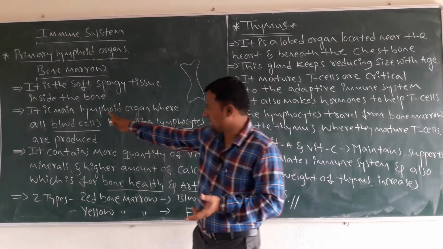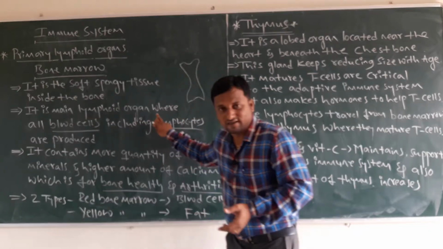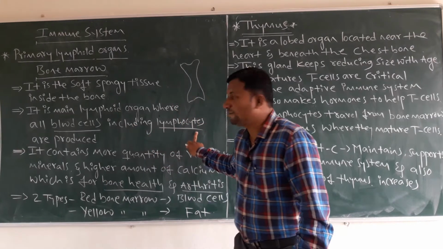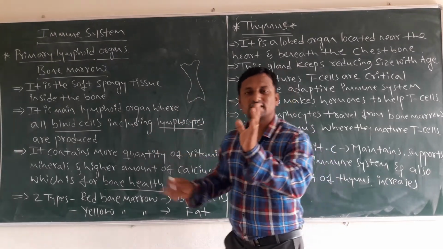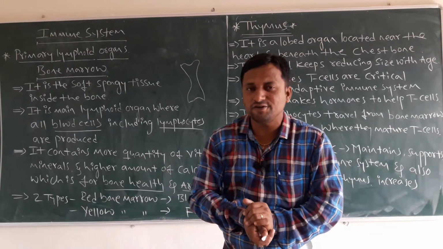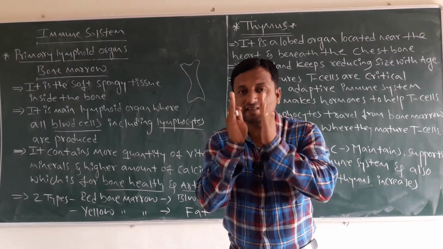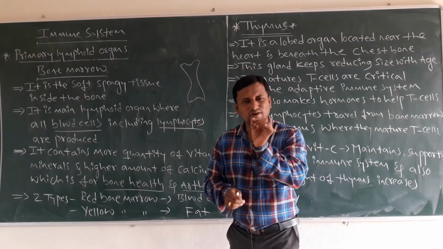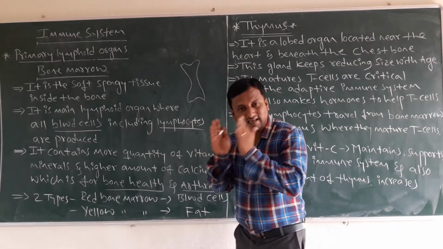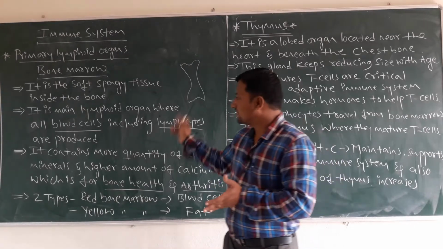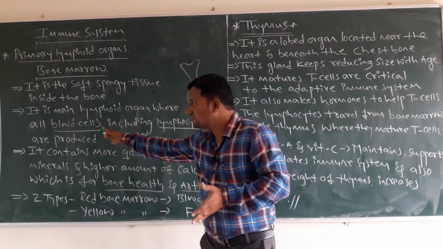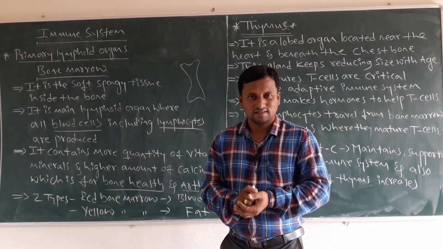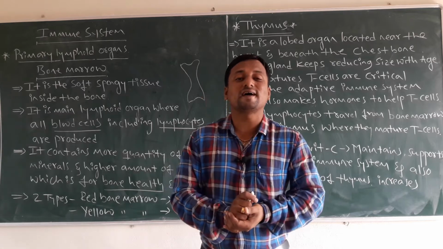They say it is a main lymphoid organ where all blood cells, including lymphocytes, are produced. Dear students, remember where I am going to underline; concentrate on those words. What are they saying? They are saying it is a main lymphoid organ. Yes, correct. Why are they saying it is a main lymphoid organ? Because almost all types of blood cells are produced there. What are those blood cells? Blood cells are also called blood corpuscles.